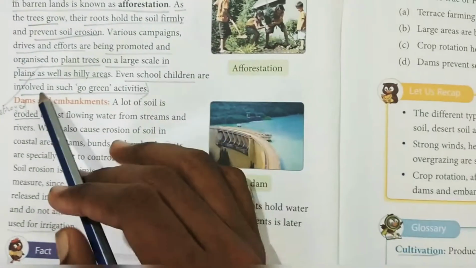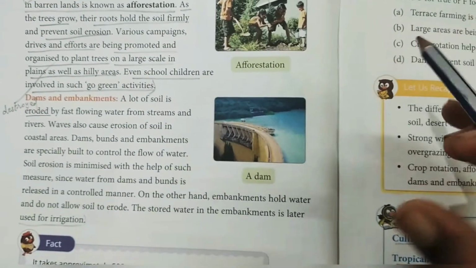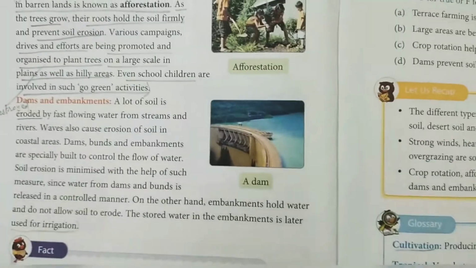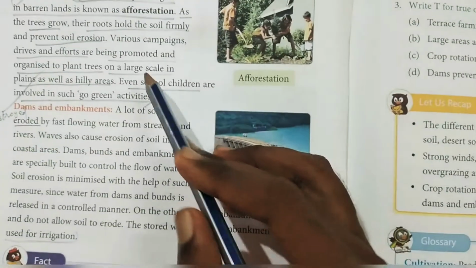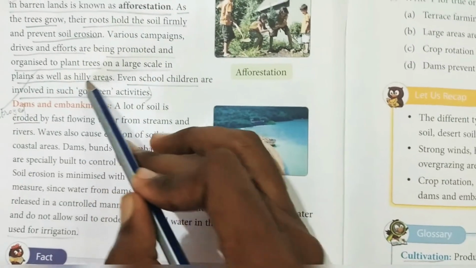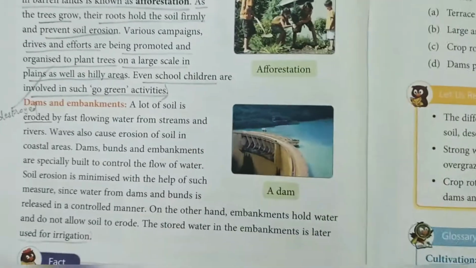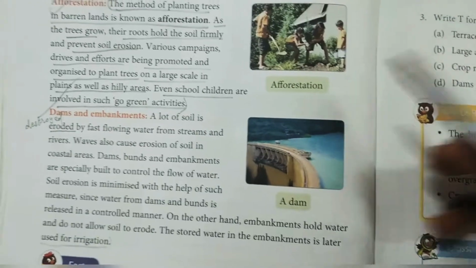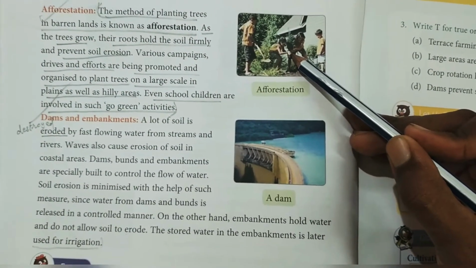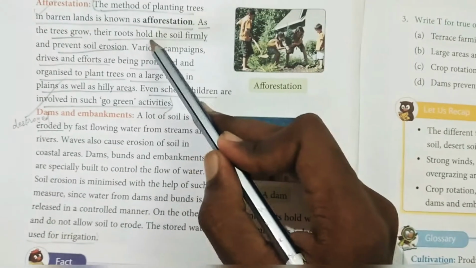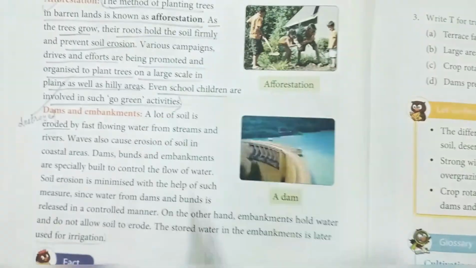So even school children are involved in such go green activities. Trees are planted on a large scale in plains as well as in hilly areas. This is afforestation. It prevents soil erosion. Why? Because the roots hold the soil very tight, or firmly, and prevent soil erosion.